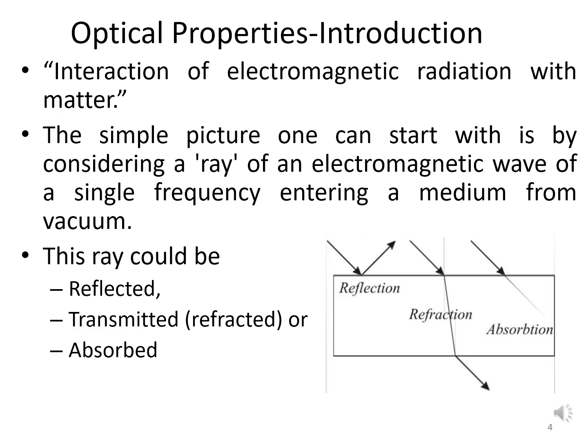One can start by considering a ray of an electromagnetic wave of single frequency entering a medium from vacuum. When it enters a medium from vacuum, this ray or light could be reflected, or it could be transmitted or refracted, or it could be absorbed. So there are three kinds of interaction: reflection, refraction or transmittance, and absorption.